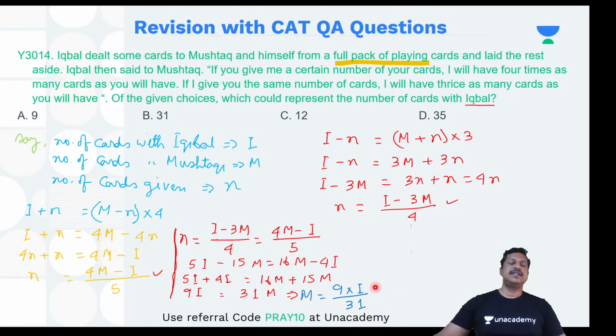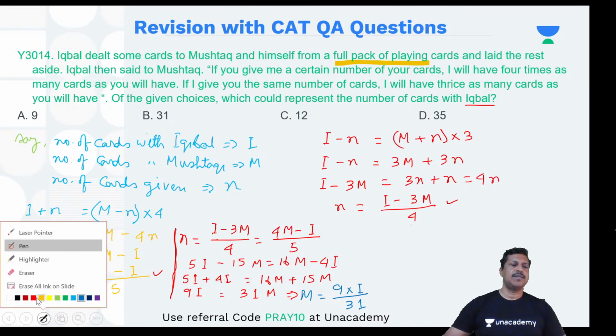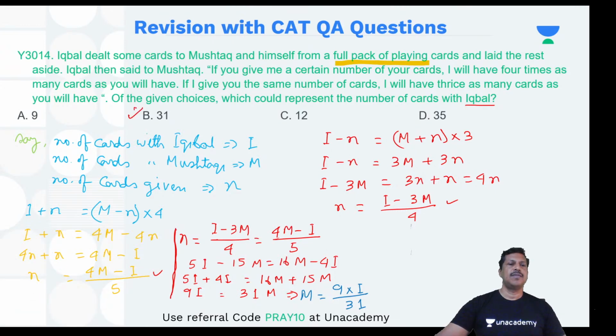So if I is 31 is okay, can I be 62? No, because the total number of cards is coming out to be 52. So I can have only one value, that's nothing but 31. There will be no other value. And then I have got the answer over here. So my answer comes out to be 31. I hope this is clear.